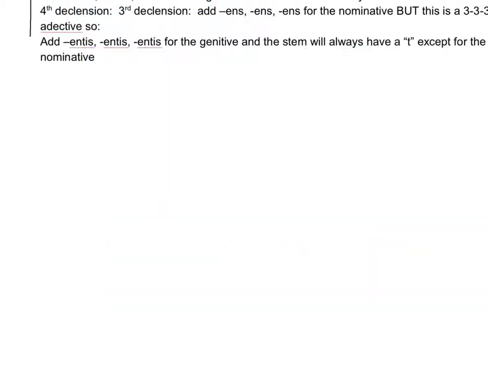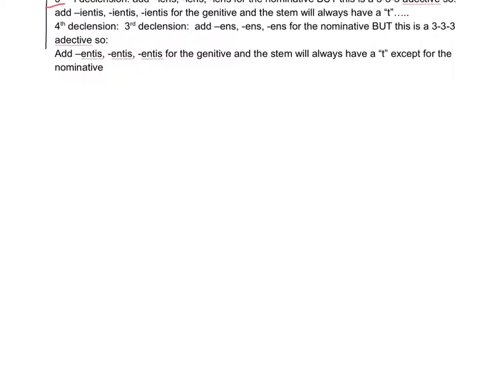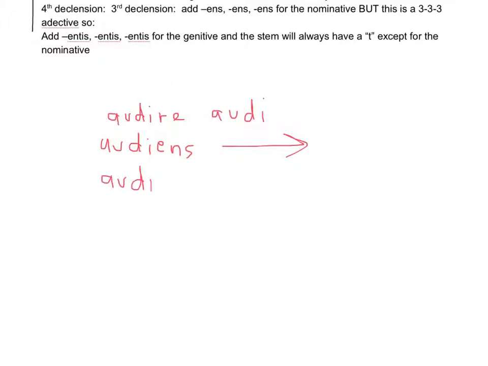And then finally, the fourth declension is, again, at this point, it has to be for you a no-brainer. For the fourth declension, you follow the exact same pattern. You take the word audio, audire, and then you drop the RE only, and then you add IENS for all genders, but then the stem changes in the genitive like all 333 adjectives, and it's IENTIS.